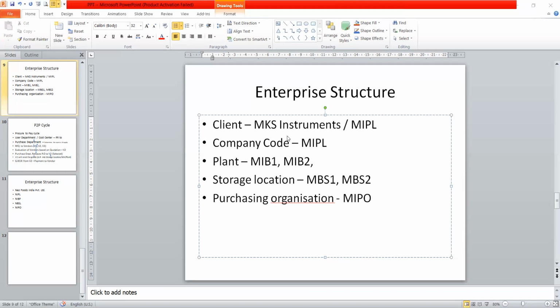Like TCS, Tata Chemicals. I gave you one example there. The client will be Tata, for example, and TC is the company code.